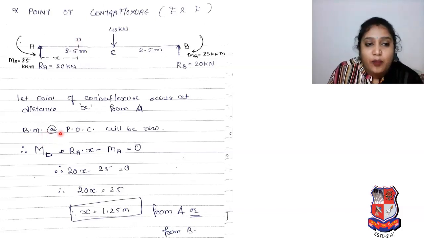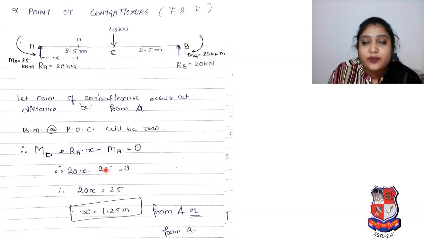So the bending moment at the point of contraflexure will be 0. Therefore, MD = RA into x minus MA = 0. We have the value of reaction at A and the value of moment at A. So 20 into x minus 25 is equal to 0.